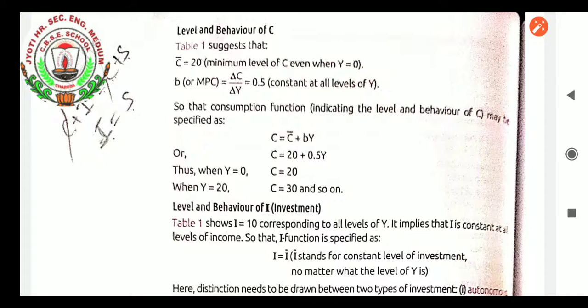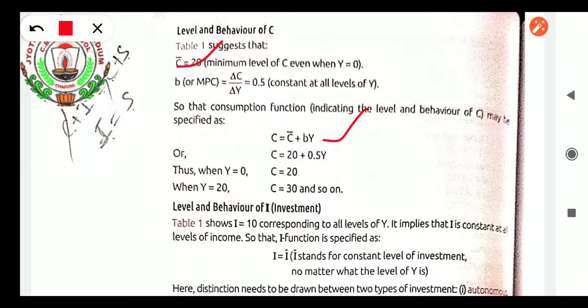Level and behavior of C. Let us consider C bar, autonomous consumption, equal to 20, given as the minimum level of C even when Y equals 0. MPC equals change in C upon change in Y, equal to 0.5, constant at all levels of Y. So the consumption function indicating the level and behavior of C may be specified as C equals C bar plus bY. C bar is 20, autonomous consumption.